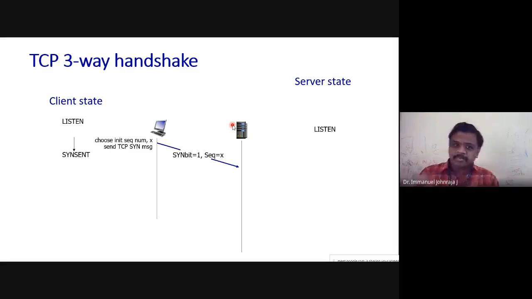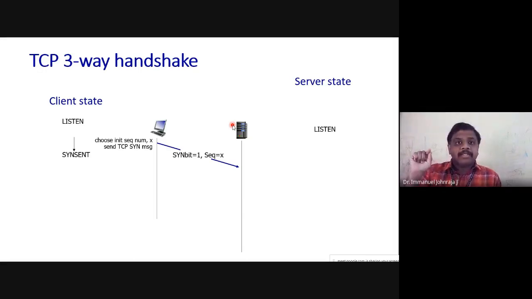So we have sent the first message. Now we assume that the server is free, or in other words, the server is ready to accept your connection. So what is it supposed to do? The server has to say okay, and it also has to say, I also would like to connect with you. Very similar to, sir, I have something to speak to you. The other person would say, yes, we can speak, I also have something to share with you. Something similar to that.